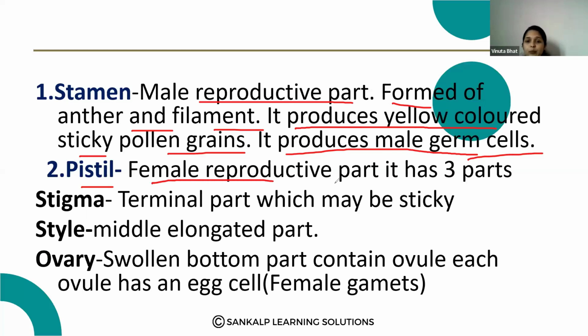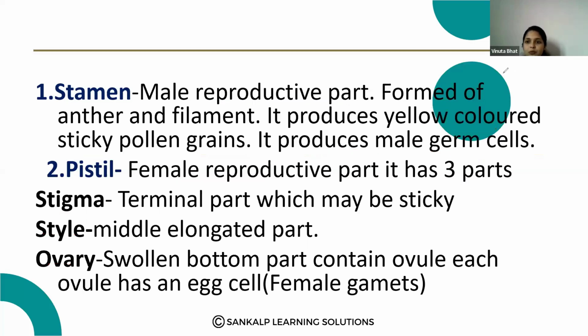Pistil is the female reproductive part. It has three parts: stigma, style and ovary. Stamen, we can draw like this. This is the filament, and the yellow colored pollen grains are produced in the anther, and this is called the anther. These pollen grains form the male gametes, that is the male reproductive system.